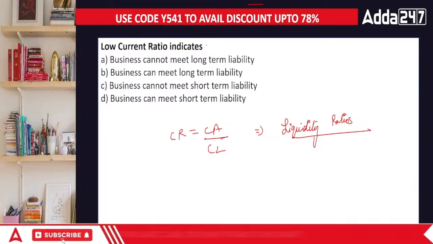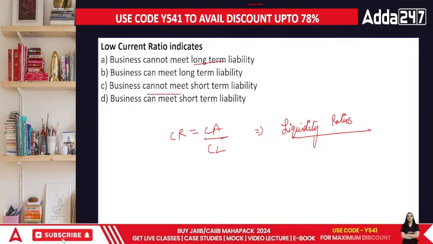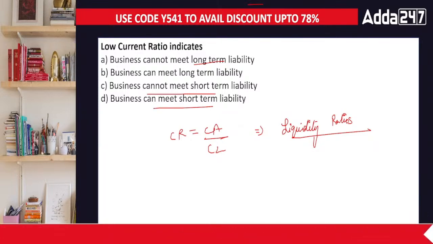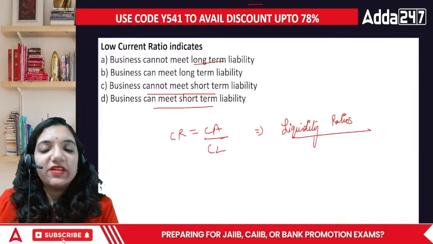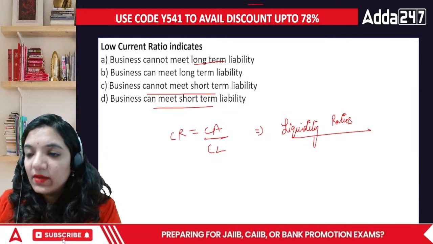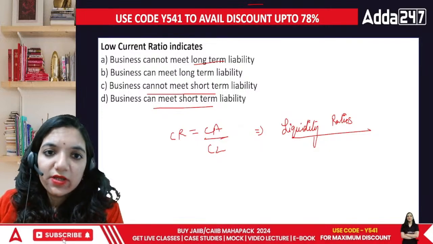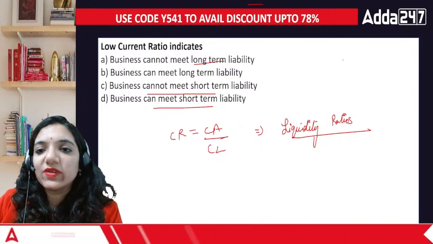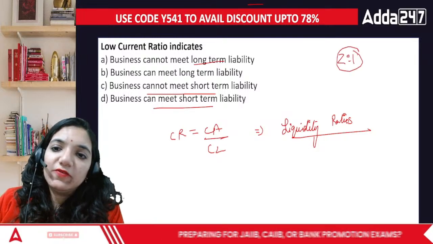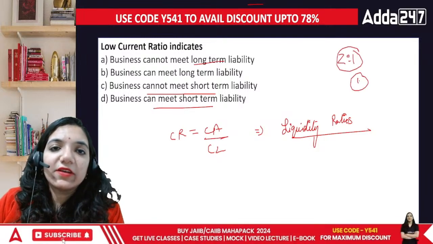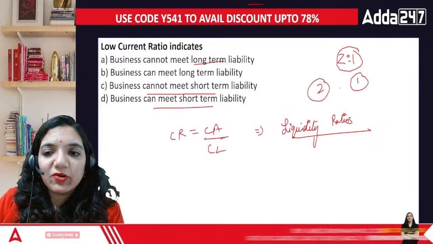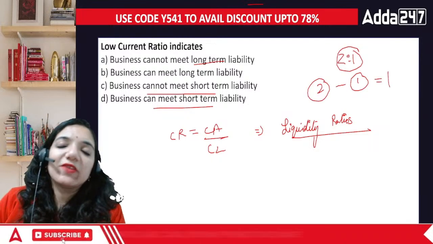Business cannot meet long-term liability. Business can meet long-term liability. Business cannot meet short-term or can meet short-term. Okay everyone, let me tell you about all these points together. Ideally, in our books, we are always given that the ideal ratio of current ratio is 2:1. To pay off 1 rupee of creditor, I should be having 2 rupees in my pocket, so that even after making a payment, I'm still left with 1 rupee.